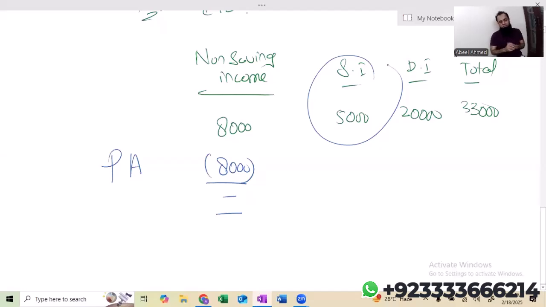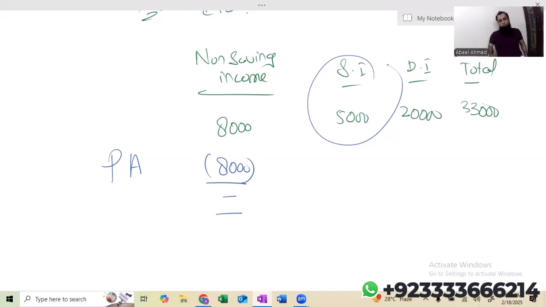So whenever students, you come across a question where number one, the starting rate band is available. It is available here because you can see that the column of non-saving is having a taxable income 0. So entire 5,000 starting rate band is available. Second, look at the amount of saving income. It's just 5,000.